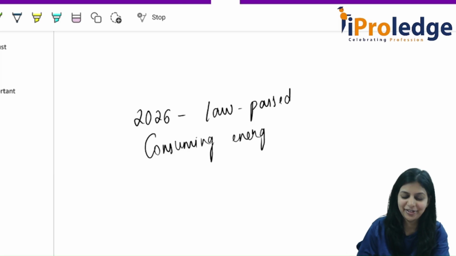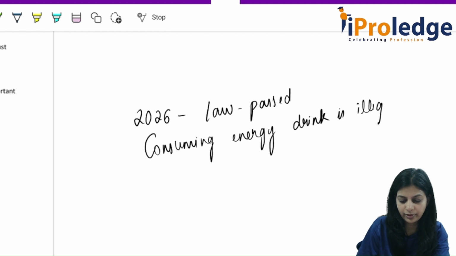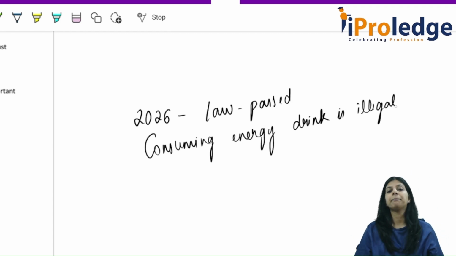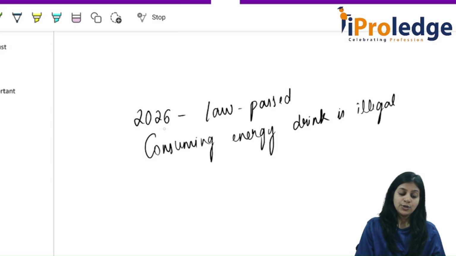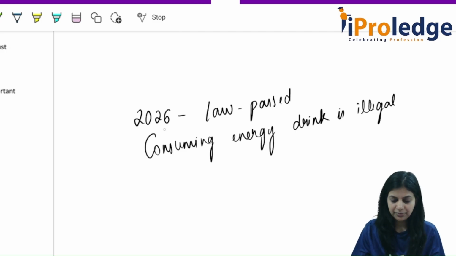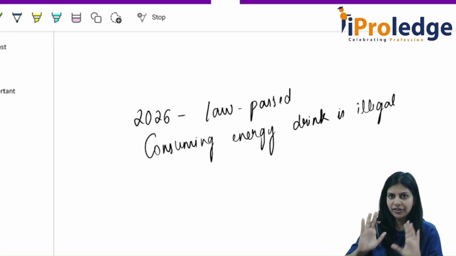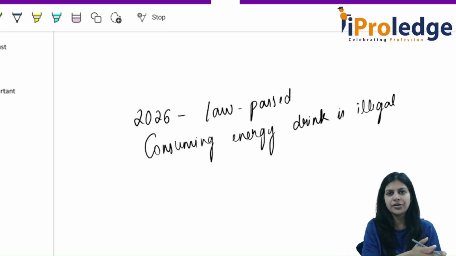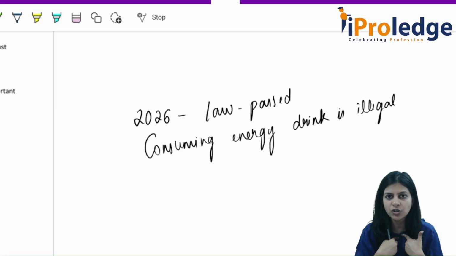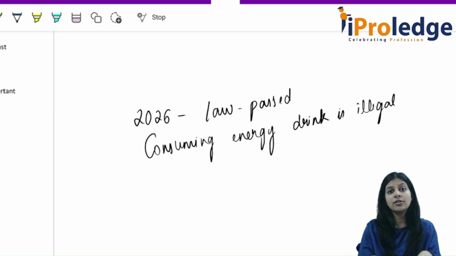Just an example. So from the time this law is passed, consuming energy drink is illegal. Today, if I consume energy drink, that means I have committed a criminal offense.